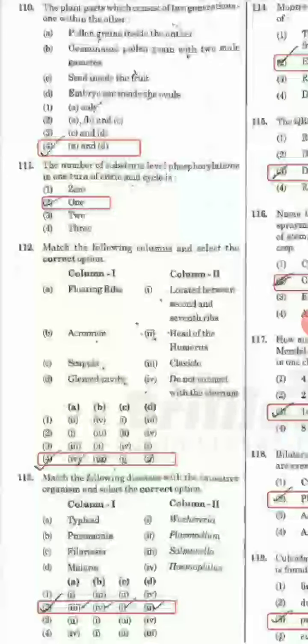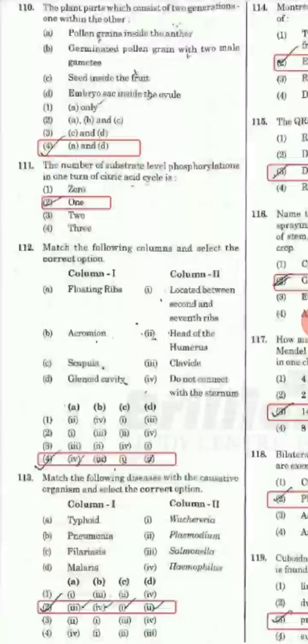Next is again matching question. Here option B is correct. In this we will match A typhoid with the 3 because typhoid belongs to Salmonella. We can say Salmonella typhi. Okay, and B with 4th, pneumonia with Haemophilus. We can say Haemophilus influenzae, and C is filariasis. So we will match this with Wuchereria, and next is malaria with Plasmodium.